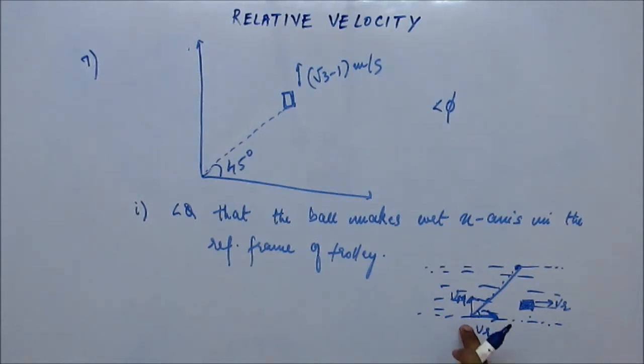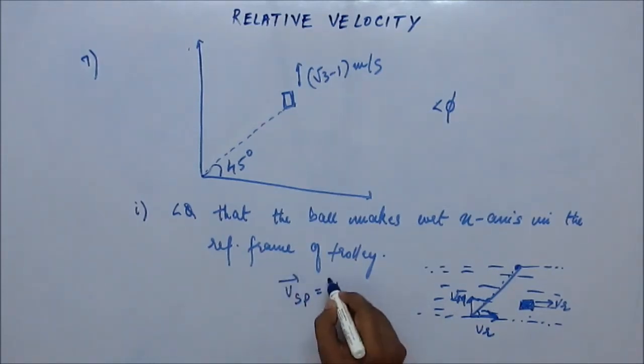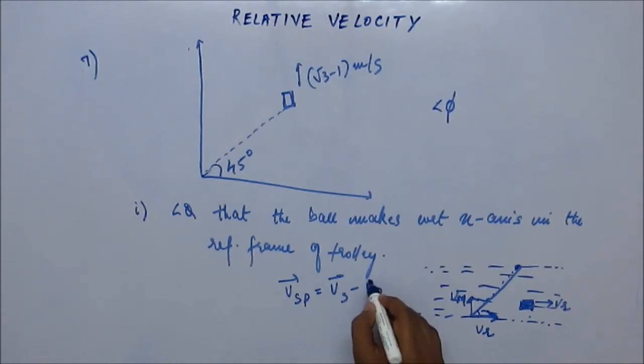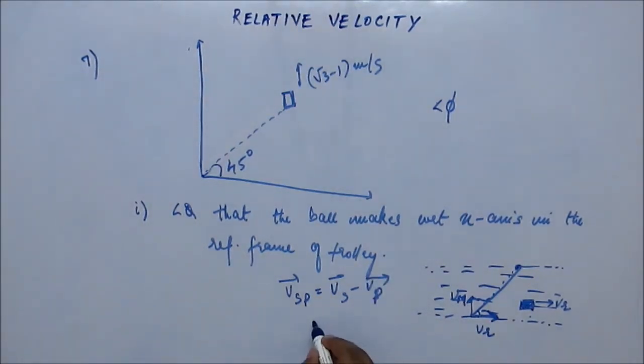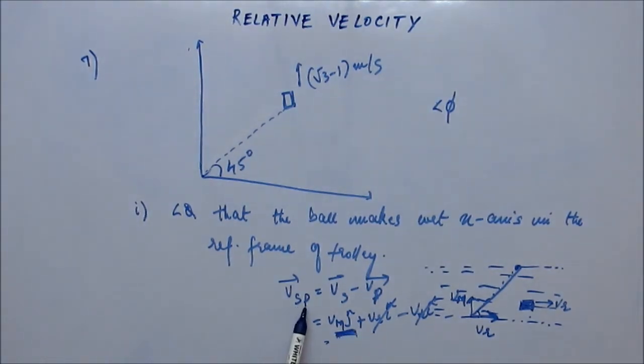The swimmer has a velocity Vr in positive x-axis and velocity Vm along the y-axis. Now the velocity of the swimmer with respect to person P will be velocity of swimmer minus velocity of person P. This is how we write relative velocity, right? The velocity of the swimmer is Vm j cap plus Vr i cap, minus the velocity of person P. The velocity of person P is Vr i cap. So you have minus Vr i cap. This is cancelled. Now the velocity is only Vm j cap. Can you see? So the velocity of the swimmer with respect to person P will just be Vm j cap.